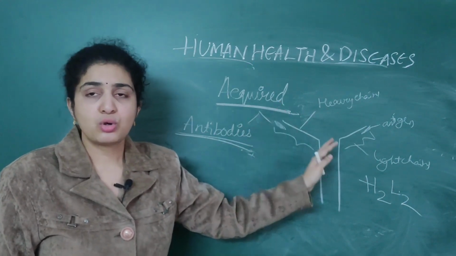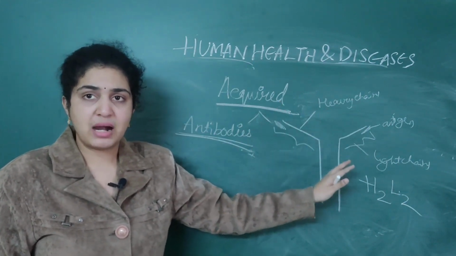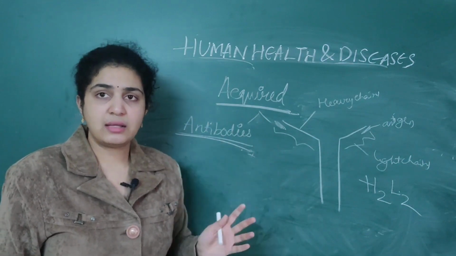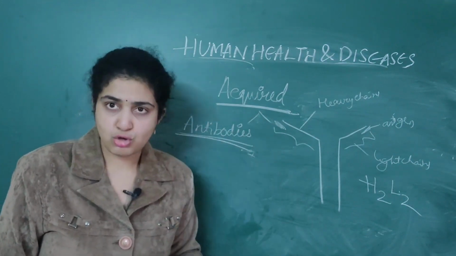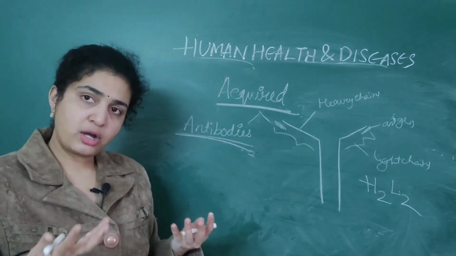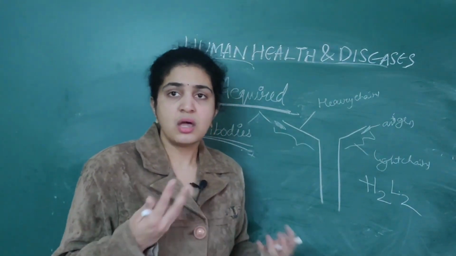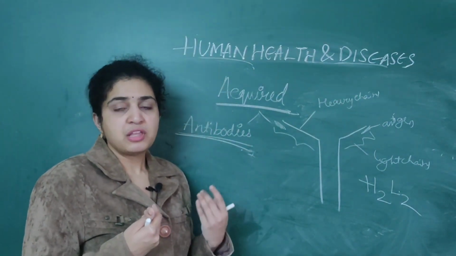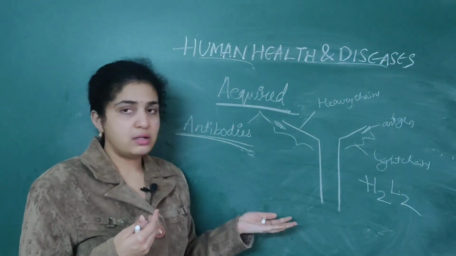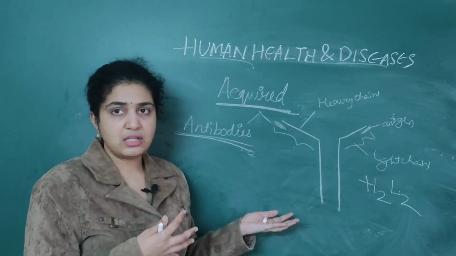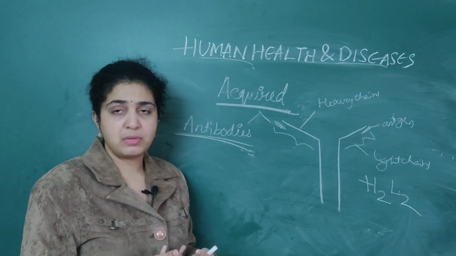So the antigens will come and bind there, and these antibodies mostly will destroy the antigens. If they are not able to destroy the antigens, then we will get a disease. If they are able to destroy the antigens, then we are not suffering from disease.